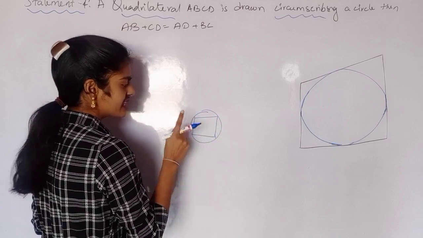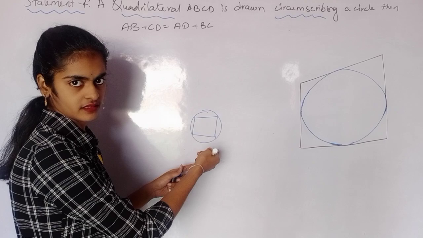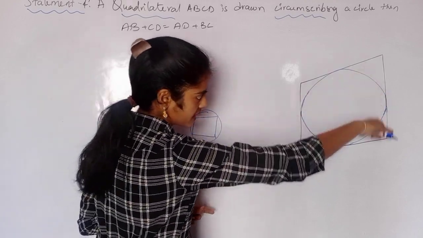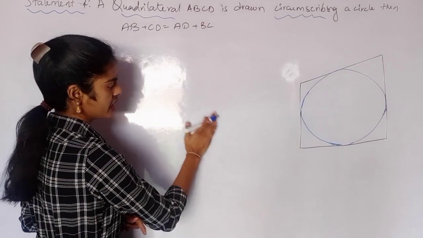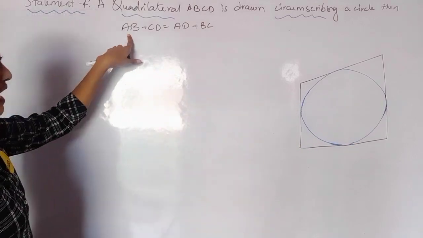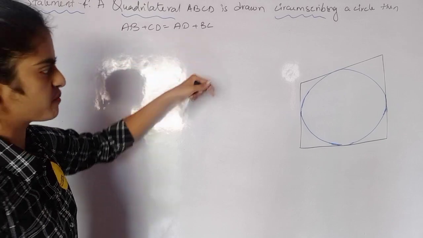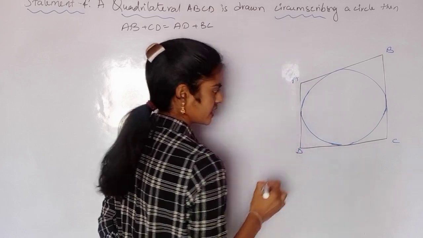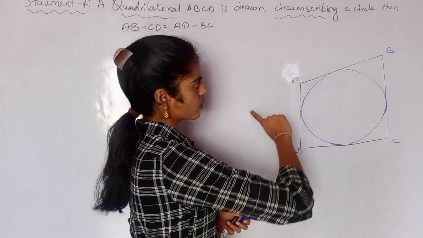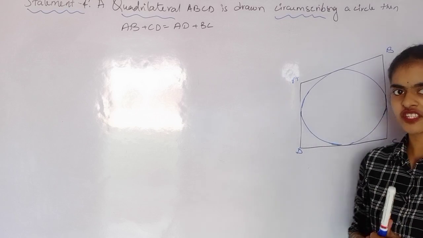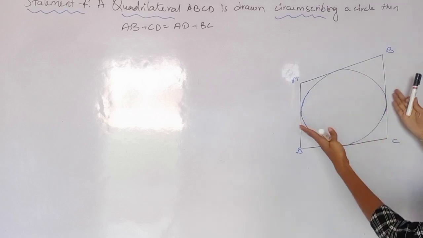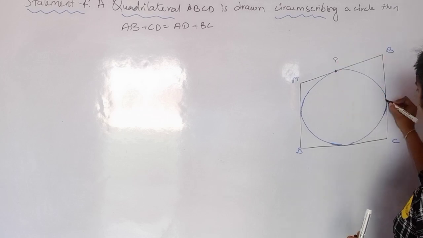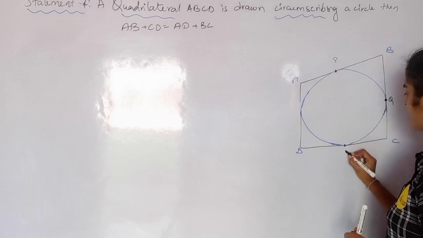Circle circumscribing a quadrilateral: the circle will be outside. Quadrilateral circumscribing a circle: the quadrilateral will be outside, as in this case. Then you have to prove AB plus CD equal to AD plus BC. Let us write this is A, B, C, D. Since the quadrilateral is circumscribing a circle, it is around, outside the circle, touching the circle. Let me mark this point as P, this as Q, this as R, and this as S.